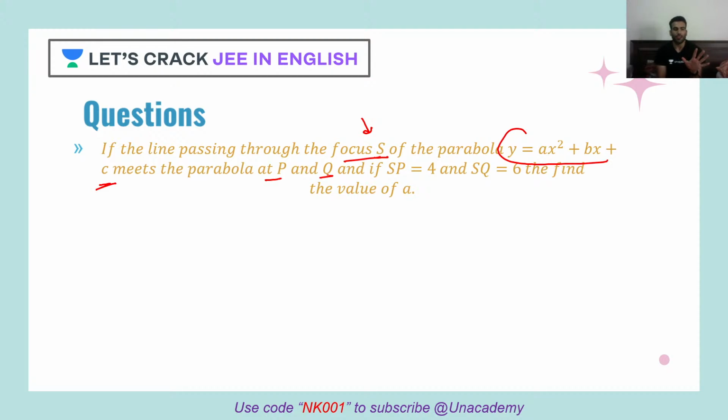So let's just hang on for a while. I'll correct that question, then you solve it. Okay, so let's come to this question. If the line passing through the focus S of the parabola y equals ax square plus bx plus c meets the parabola at P and Q, and SP is 4, SQ is 6, then we have to find the value of a.